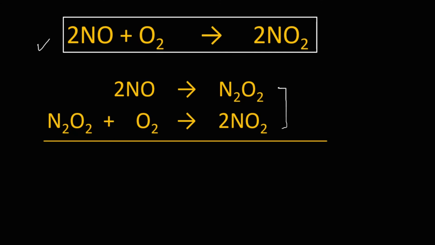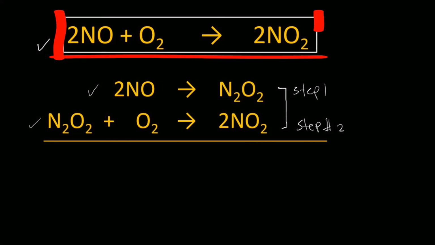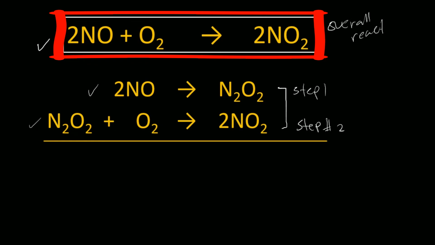We can also find the intermediate species in these steps. We can call this reaction elementary step number 1, and this second reaction elementary step number 2. As you can see, N2O2 plus O2 forms 2NO2, which is our overall reaction, our result or complex reaction.